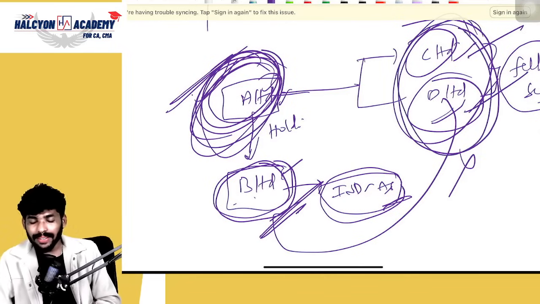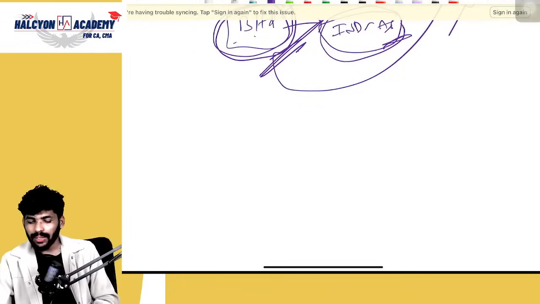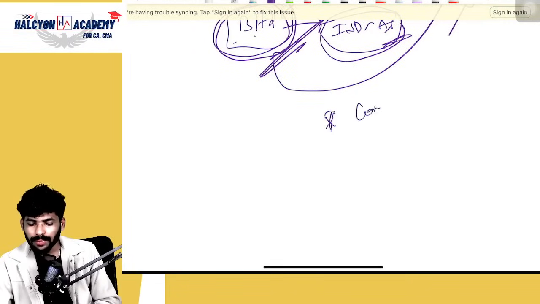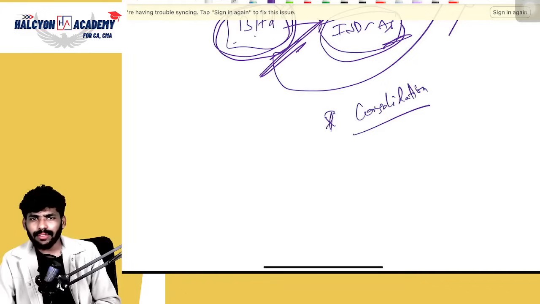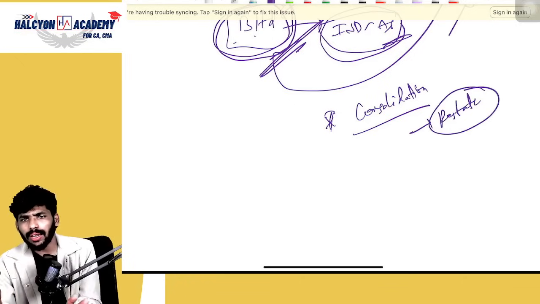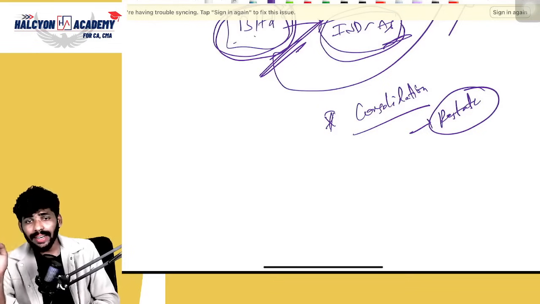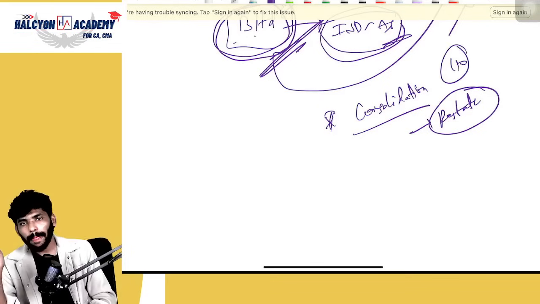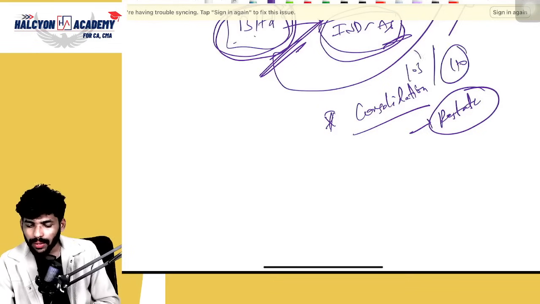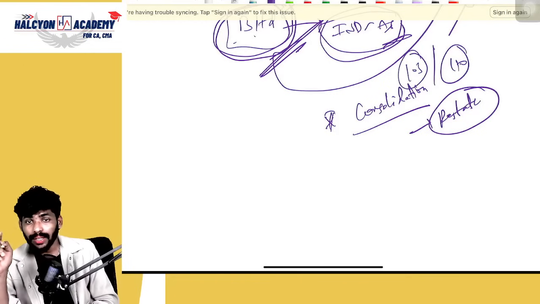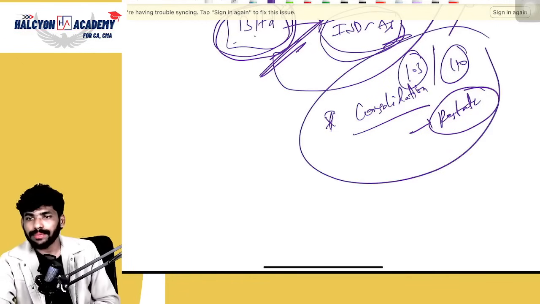But one point I want to discuss. I think no one knows about consolidation. Basically, at year ending, we need to consolidate all the companies' financials into one, right? For that consolidation purpose, we need to restate the values. I think you don't know about consolidation yet, right? So we'll discuss it in Ind AS 110. Once we get to Ind AS 103 and 110, then you will get to know about this consolidation.